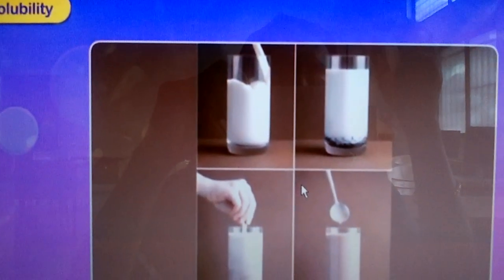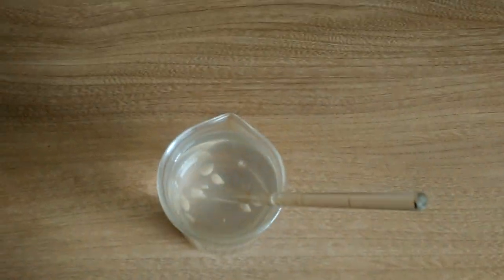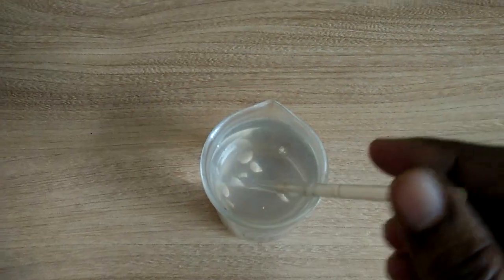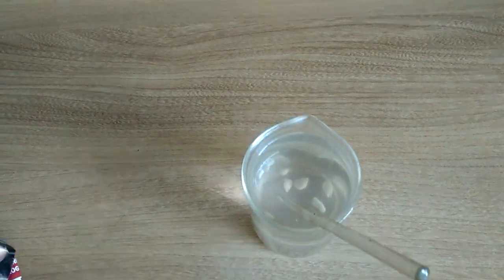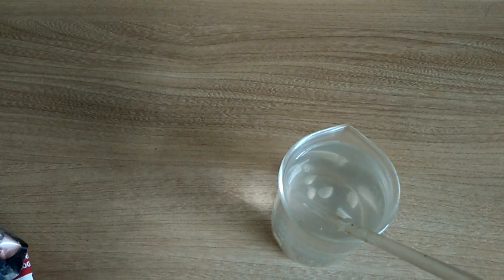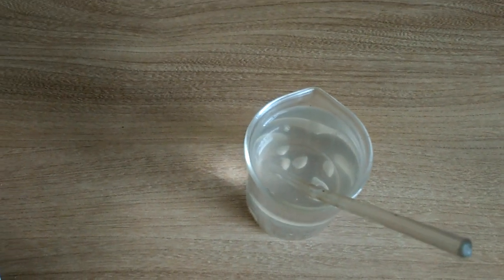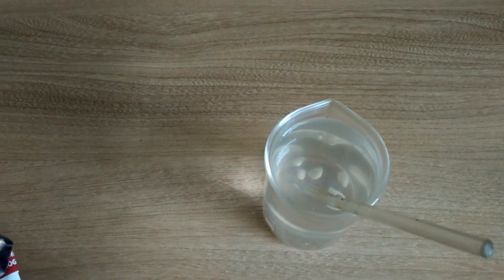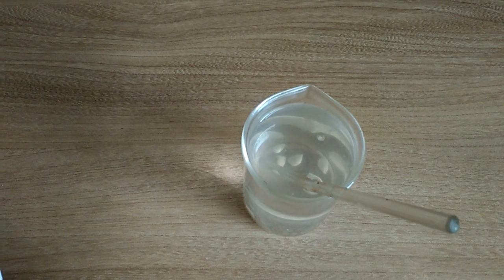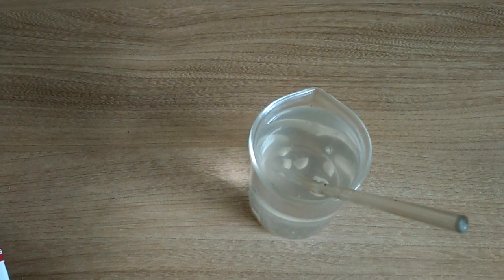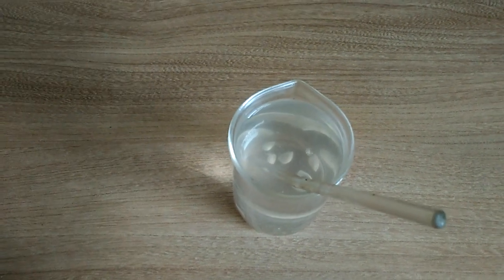Which are the substances I used? They are completely mixed into the liquid. That is referred to as soluble. Okay, children? Sugar, salt and lemon juice are soluble in water.